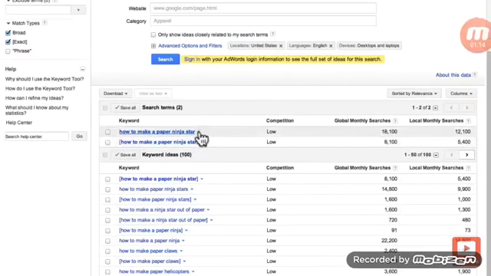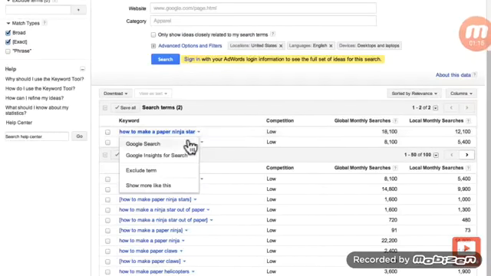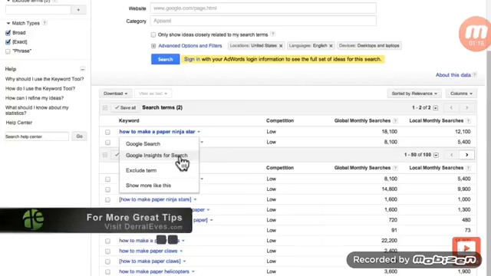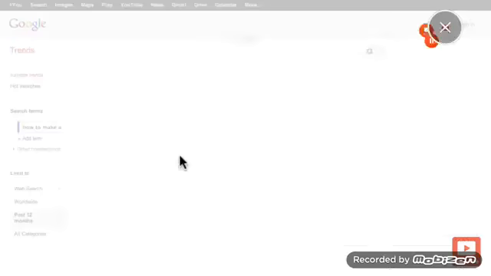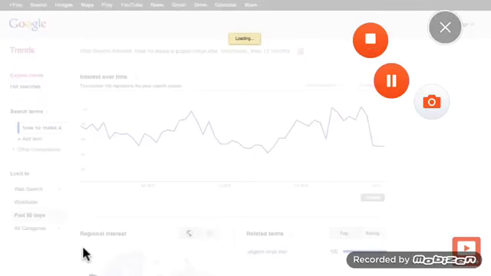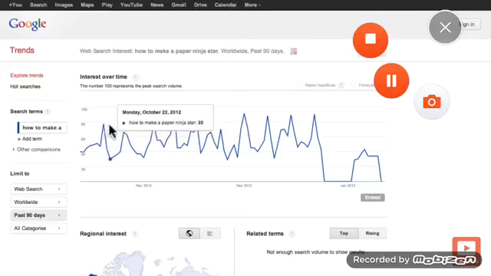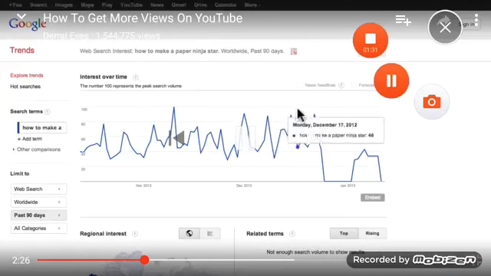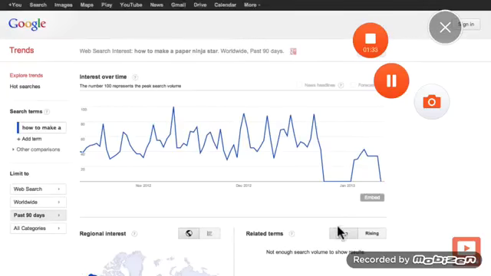And the second thing that I always do is use Google Insights for Search. This tells me the demographics, where the searches are coming from. So let's go ahead and do that. And I want to see where the search is coming from, so we'll hit the last 90 days. And you can see that it's just all up and down, up and down, and then it drops off.